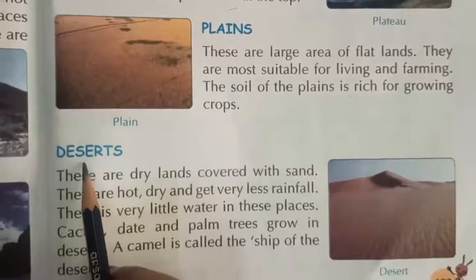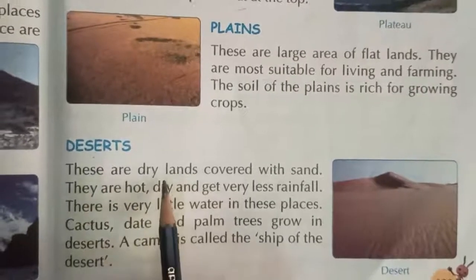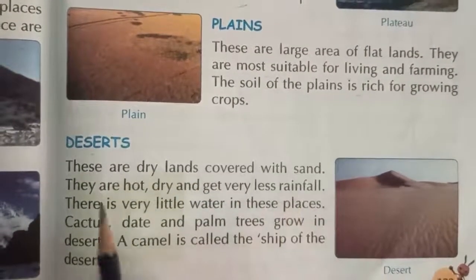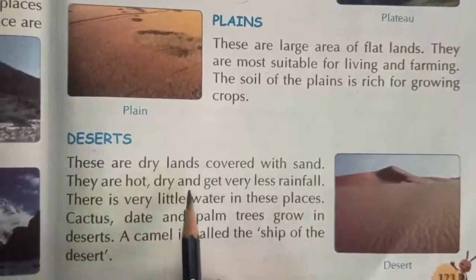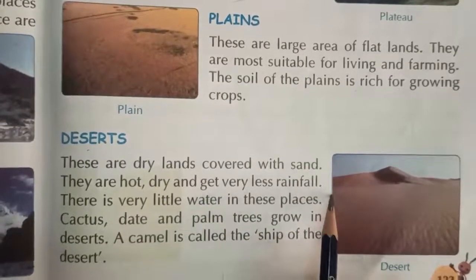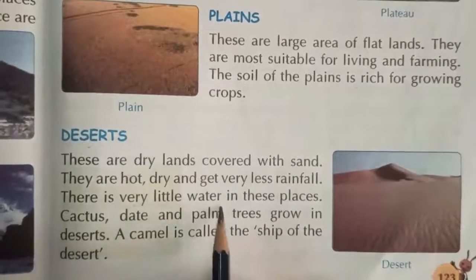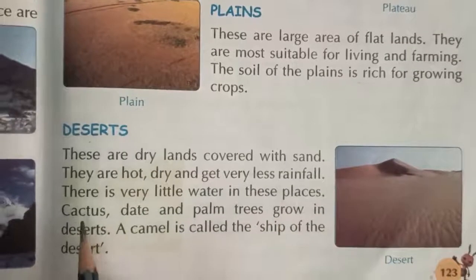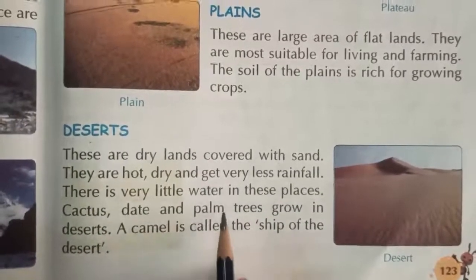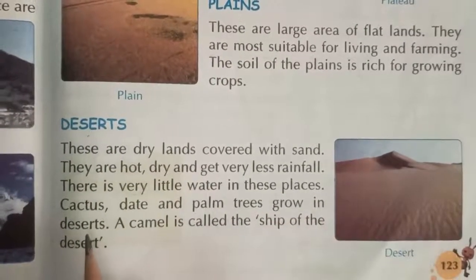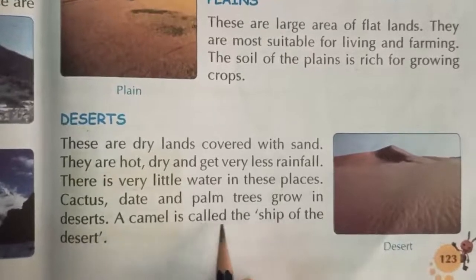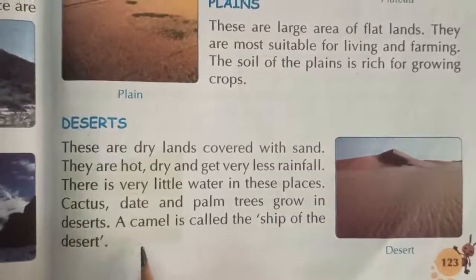Next point is desert. These are dry lands covered with sand. They are hot, dry and get very little rainfall. There is very little water in these places. Cactus, dates and palm trees grow in the desert. A camel is called the ship of the desert.